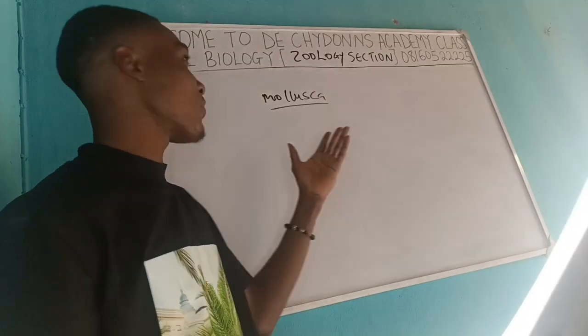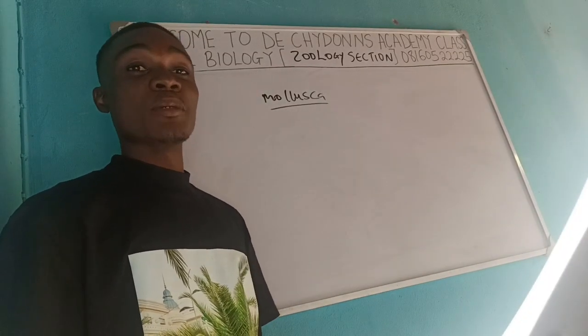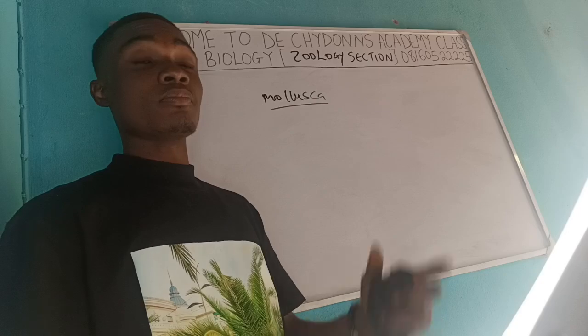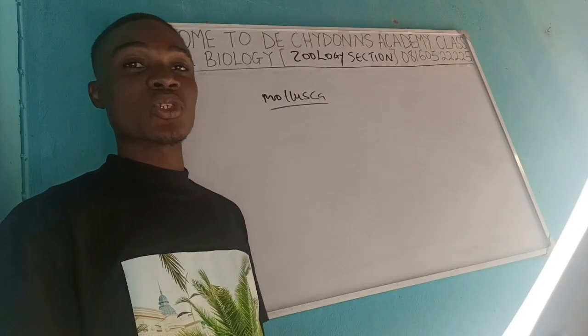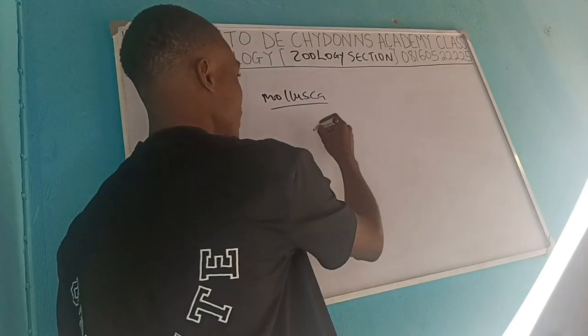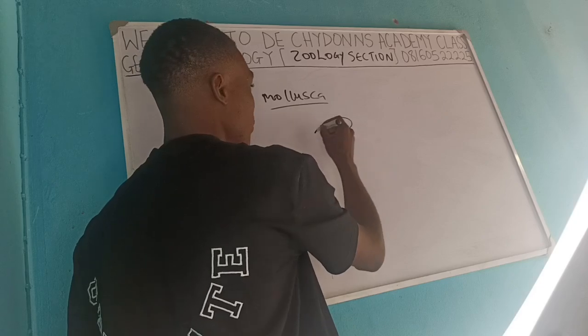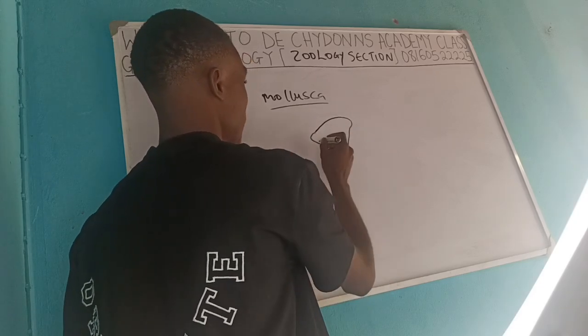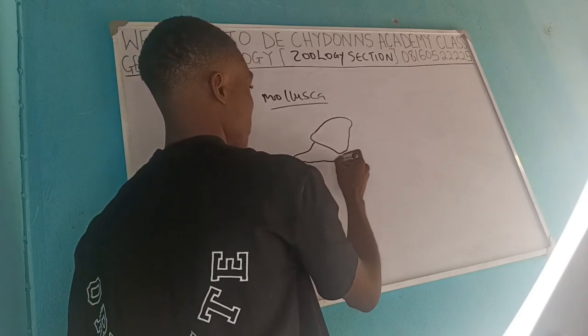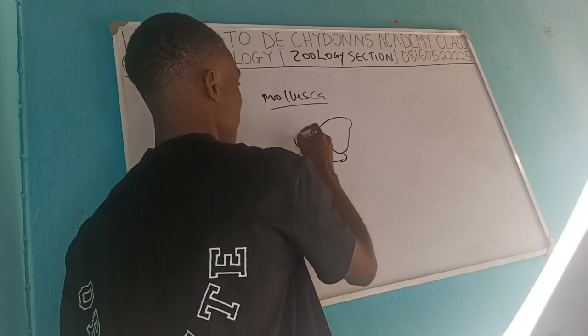The next phylum that we have here is the mollusca. The mollusca have special characteristics because of how their body structures look. All right, so let me just give a rough sketch of how these mollusks look, especially the snail.